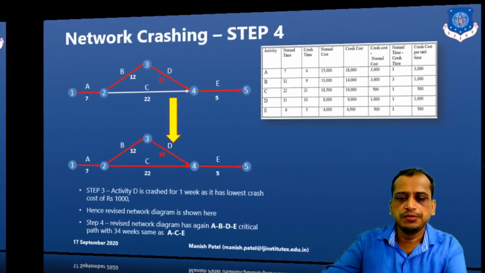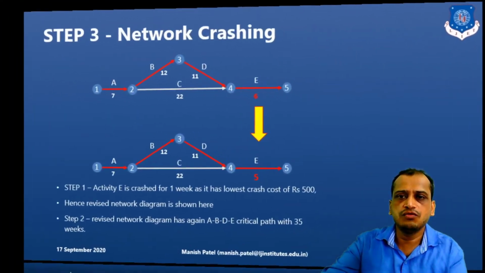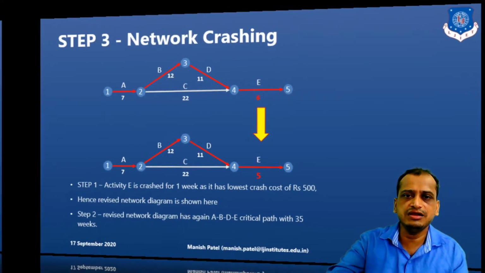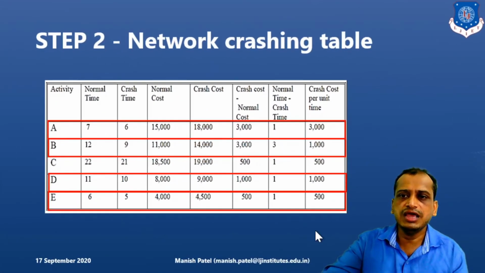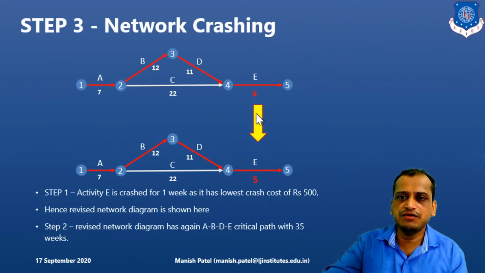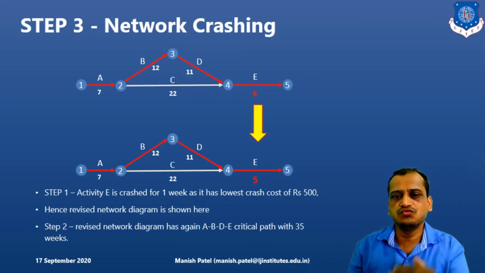First of all, we will try to crash the activity called E. Why have we taken E? If you see the previous slide, E has the minimum slope, crash cost per unit time. So we will start with that activity only. From 6 we have reduced to 5. Clear? E has been crashed from 6 weeks to 5 weeks.